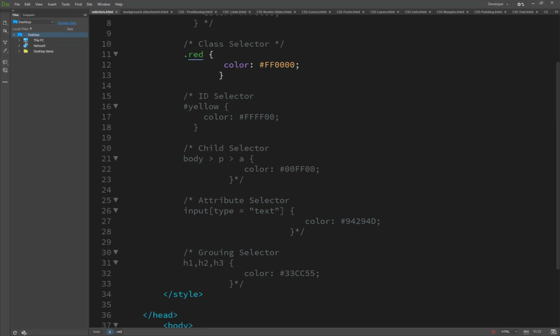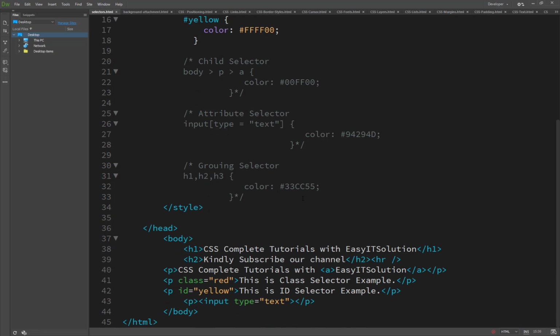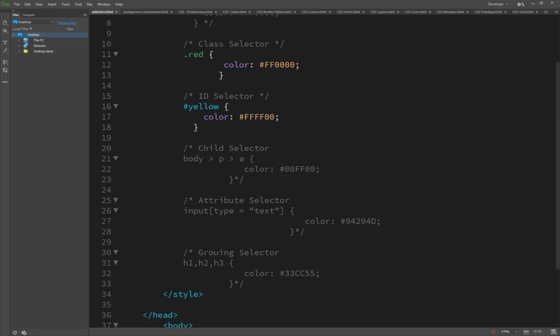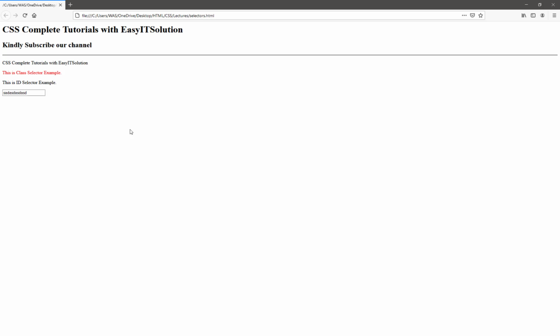Next is the ID selector, and we have already set an example. This is the ID selector example. We uncomment this, save it and refresh, and you will see the result here.